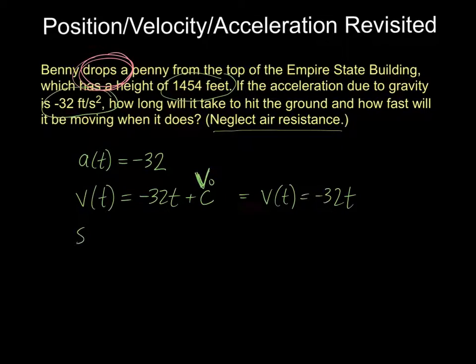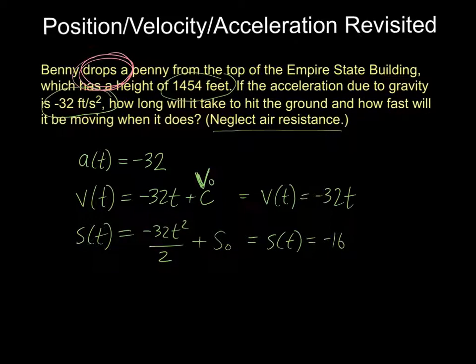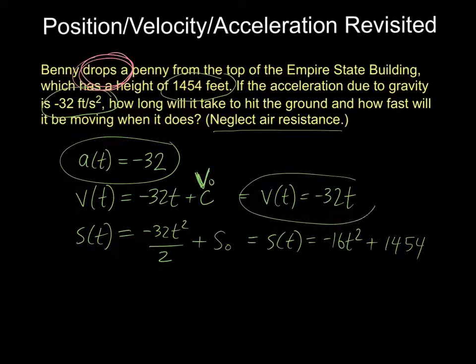And then let's get our position function. The antiderivative of negative 32 is negative 32t squared over 2 plus, and now this constant, similarly, is the initial position, s sub 0. And for us, that's 1,454 feet. So the position of this penny at any moment is negative 16t squared, because I divided 32 by 2, plus 1,454. So we've got the acceleration that was given, we have the velocity in terms of t, and now we have the position in terms of t.